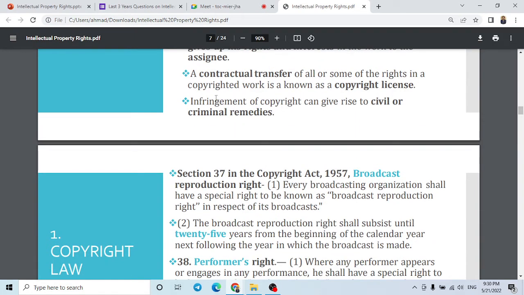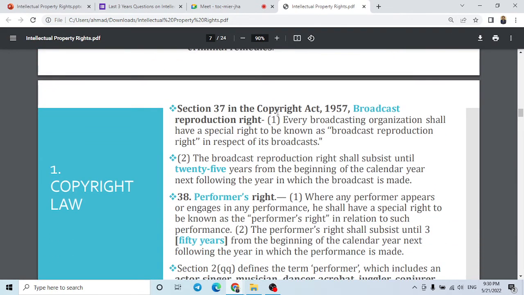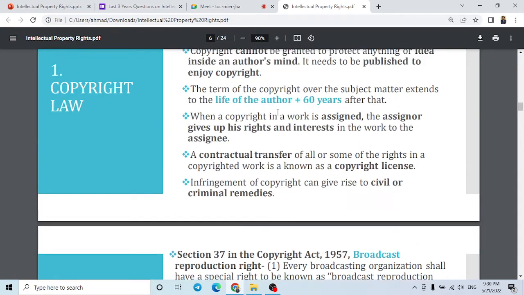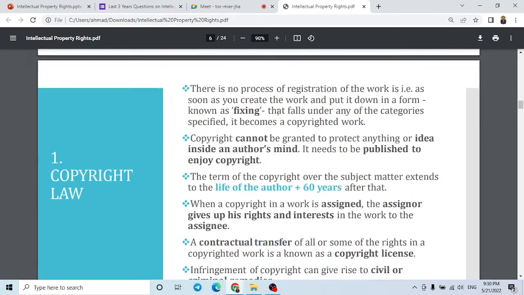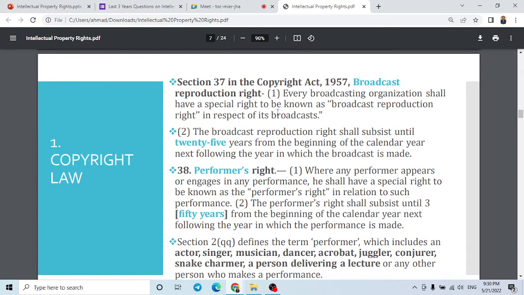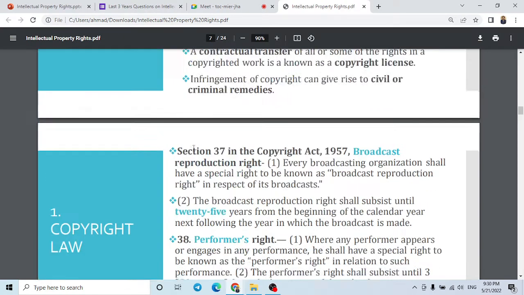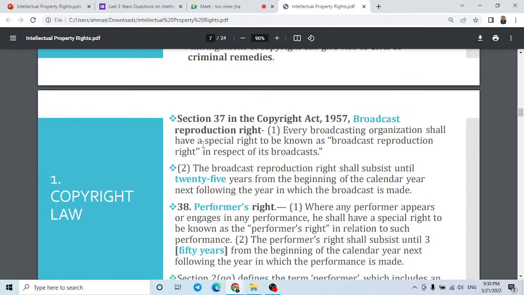And if someone is infringing someone else's copyright, there is the option of civil and criminal remedies. So you can file a civil case, or even a criminal case, against the person who is infringing the copyright. We have just read about copyrights, and now there are two more things which are important to remember, that is broadcast reproduction right and performer's right. This is mentioned under the Copyright Act 1957.